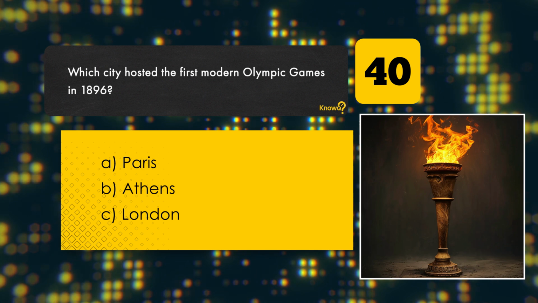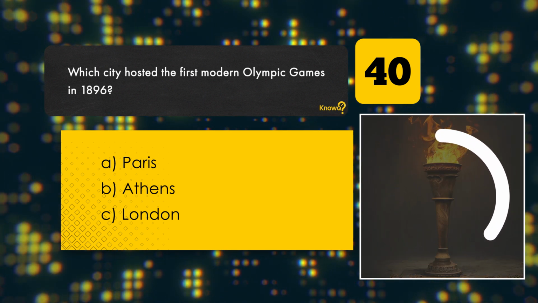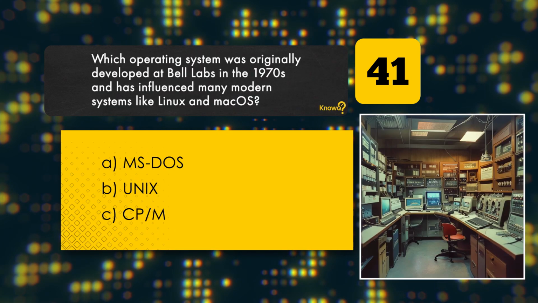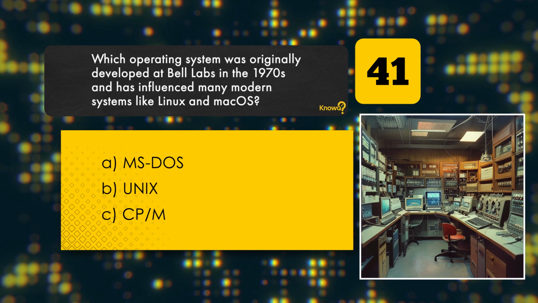Which city hosted the first modern Olympic Games in 1896? Paris. Athens. London. Correct answer: Athens.